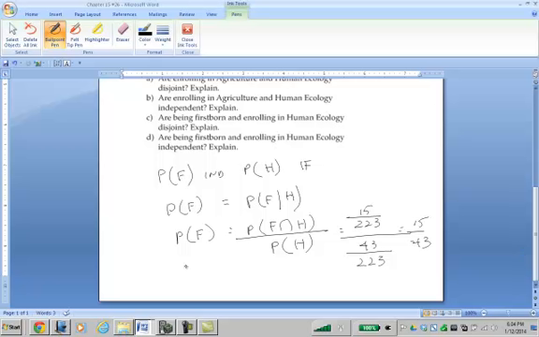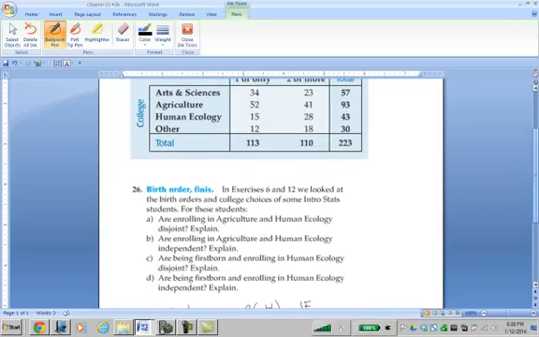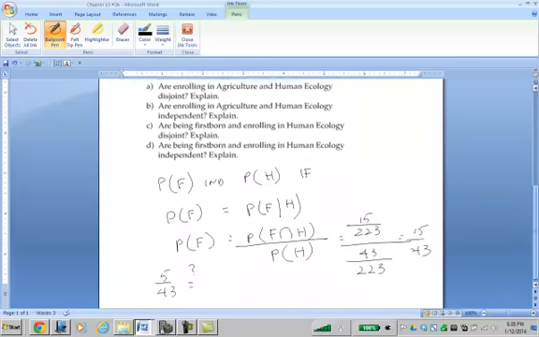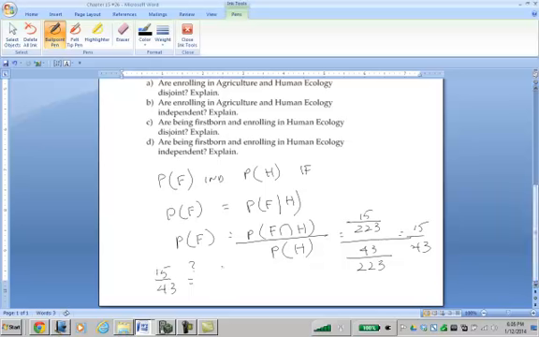Now the question is, does 15 out of 43, the probability that you are firstborn given that you're in human ecology, equal the probability of being firstborn, which is 113 out of 223? Now, this looks like it's about a third, and this looks like more than a half. So they are not independent. These two numbers are clearly not equal.